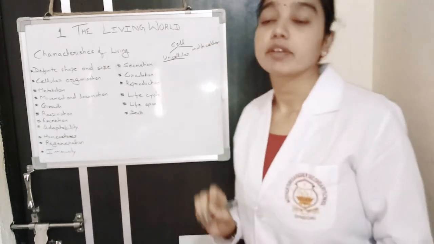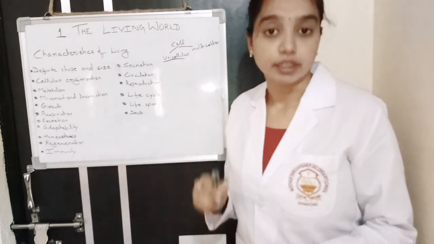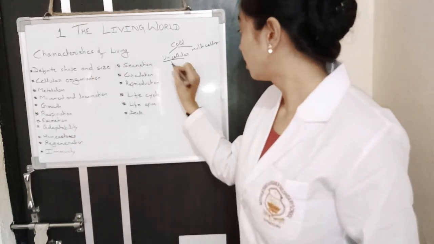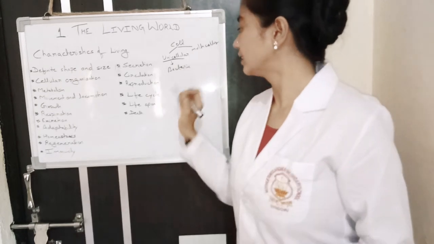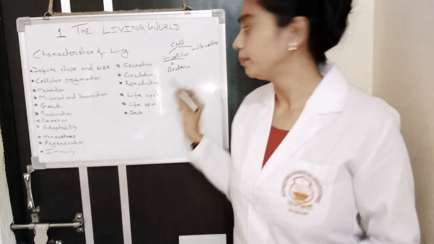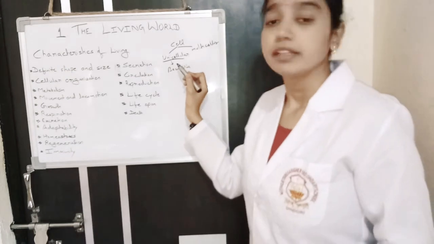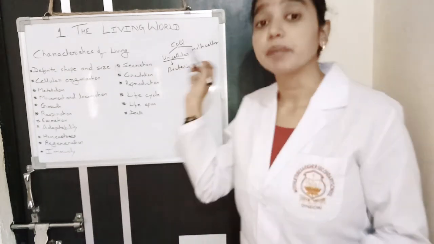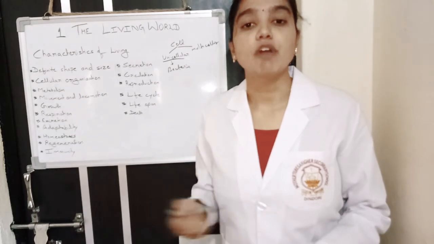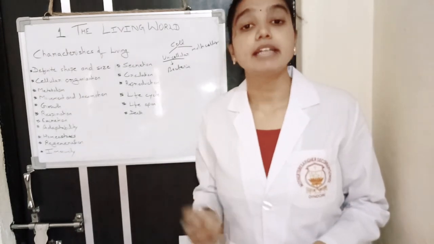Which type of organism comes under unicellular? For example, bacteria and many more microorganisms come under unicellular. Unicellular means their body is made up of only one cell. Multicellular means their body is made up of multiple cells, many types of cells.